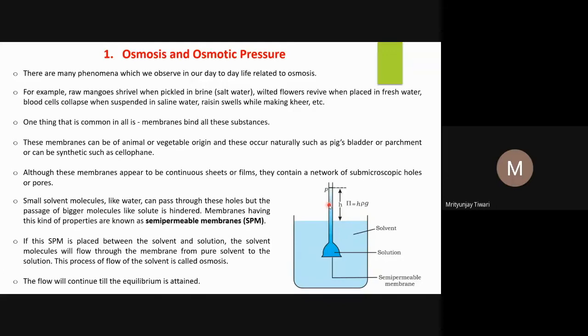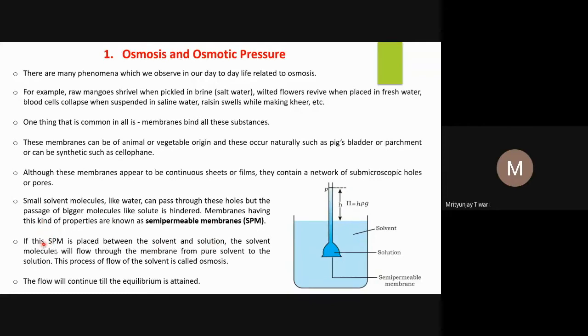When it attains equilibrium, whatever the pressure that is there because of this column, that pressure we can calculate from this formula, hdg, and this is called the osmotic pressure, one can say. Let us look into it again in a different way.